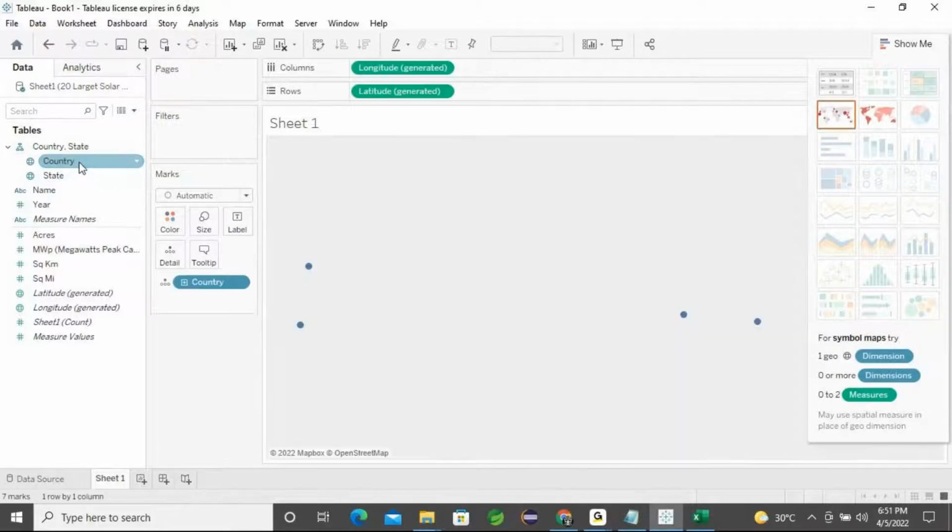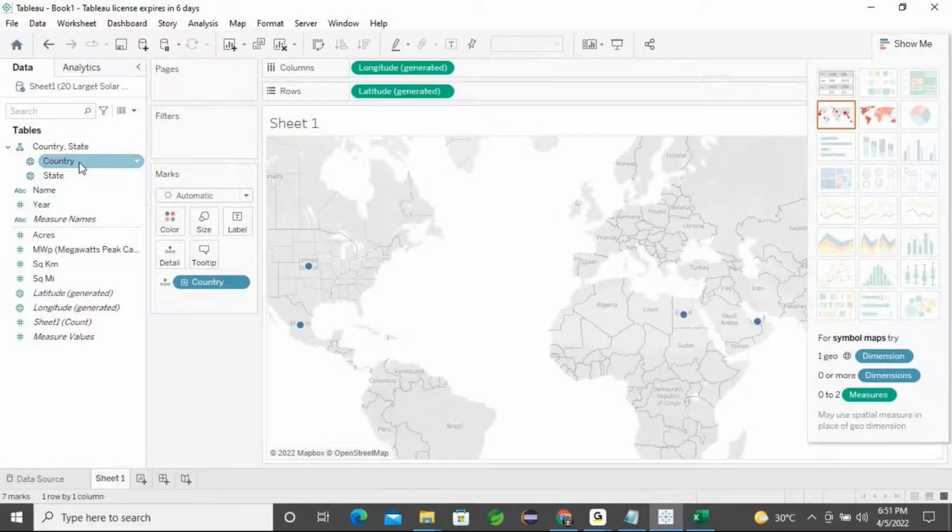Once you double click, immediately it will generate the map. I said you need an internet connection, because sometimes the map will not load if you are offline. So make sure you have a proper internet connection, then you can find the proper locations.